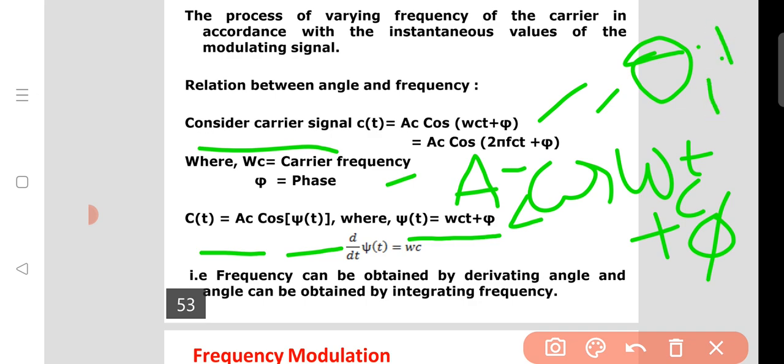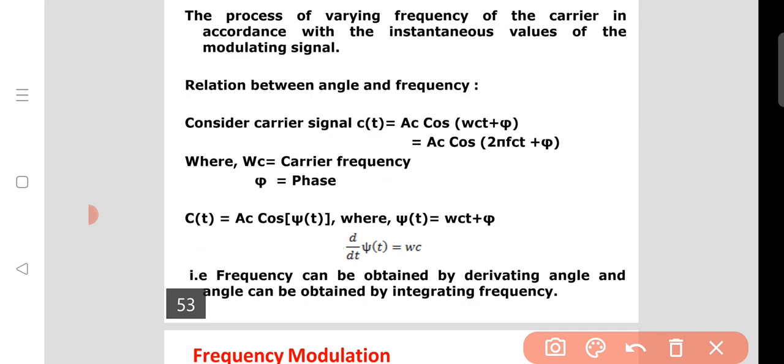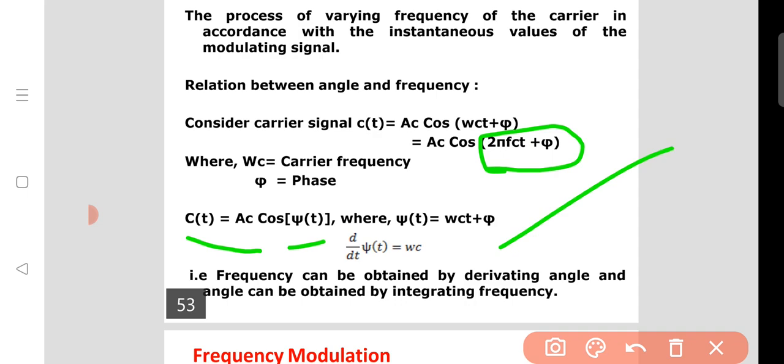Don't bother about those notations. Here in this slide we notated it as psi(t); in some texts or materials it is denoted by theta. So c(t) = Ac cos(2 pi f_c t + phi) is equal to psi(t). Okay, that is denoted here. So we know well the relation between the angle and frequency.